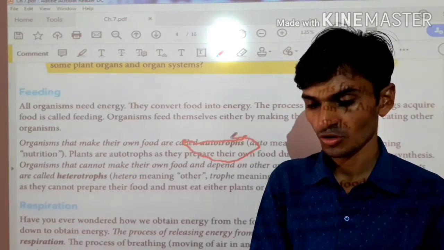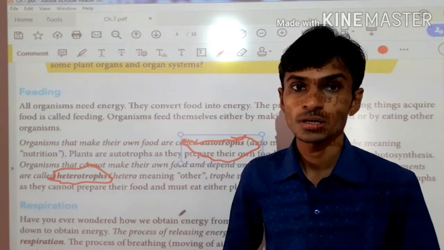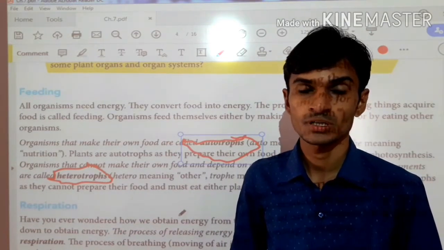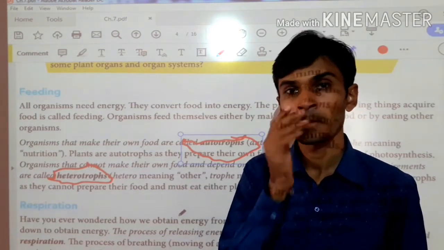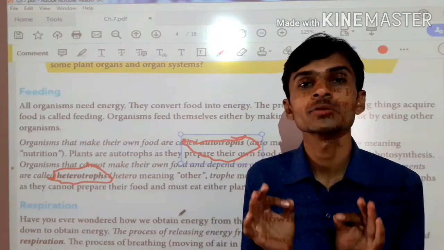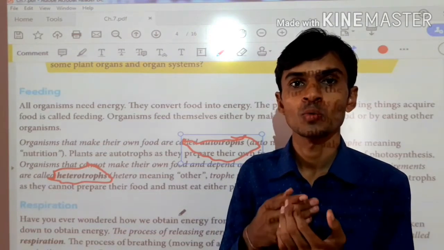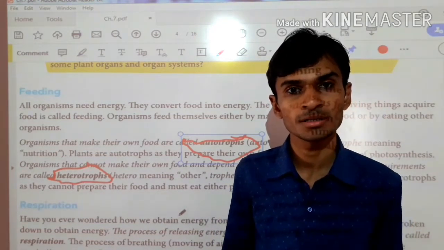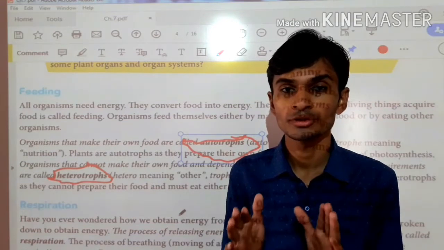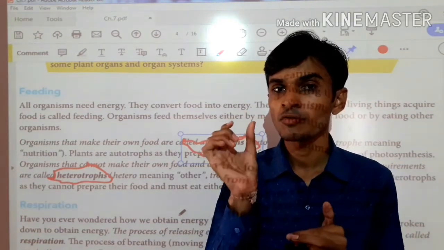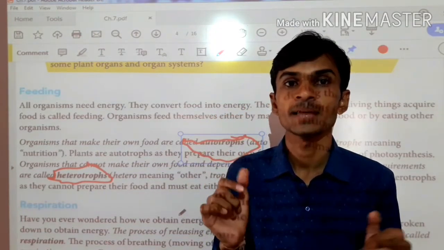What is the meaning of autotrophs? The living things which can manufacture their own food by the process of photosynthesis are called autotrophs. For example, plants. Inside the green leaves of the plant, there is chlorophyll. In the presence of carbon dioxide, sunlight, water, chlorophyll and other minerals, green plants can manufacture their own food. This process is called photosynthesis. Auto means self, and trophs means food. So autotrophs means self-prepared food.